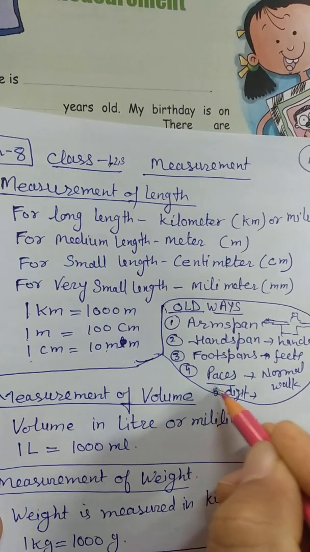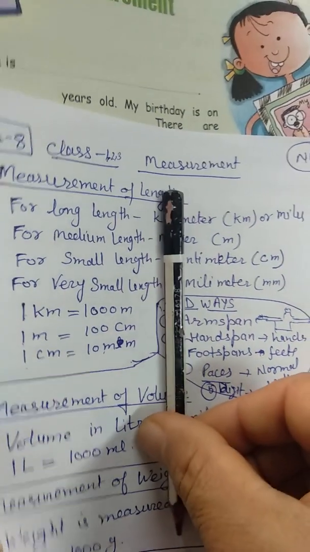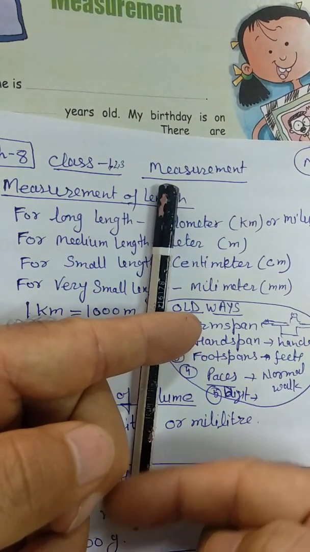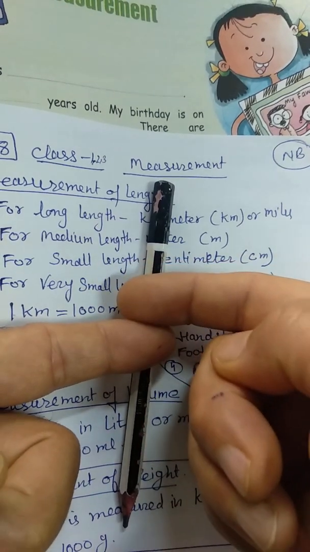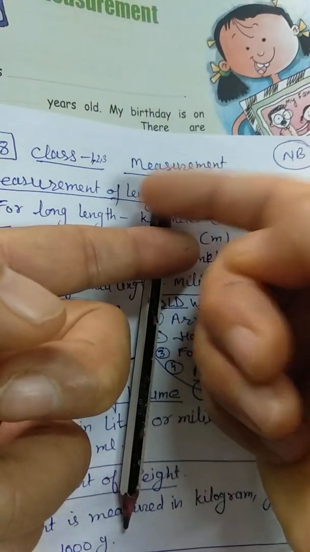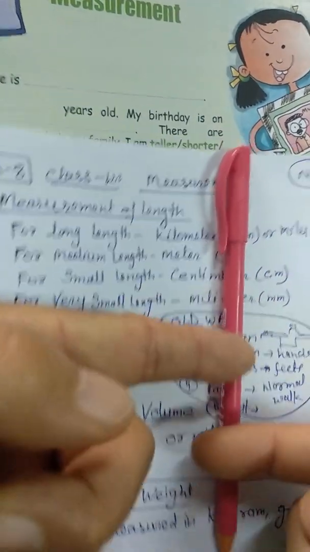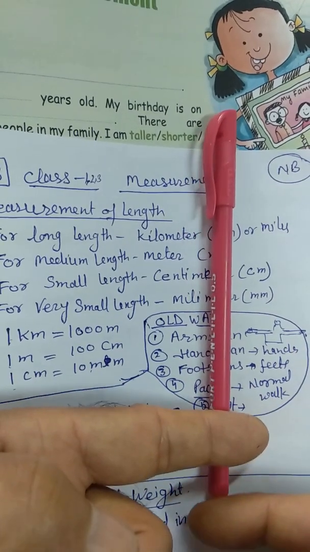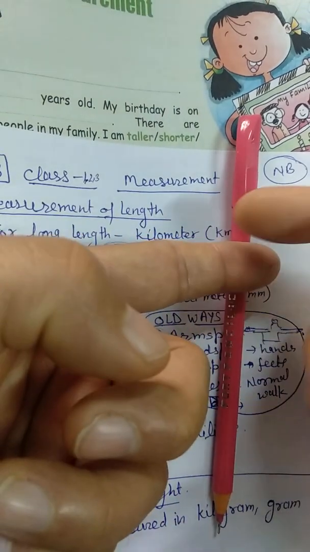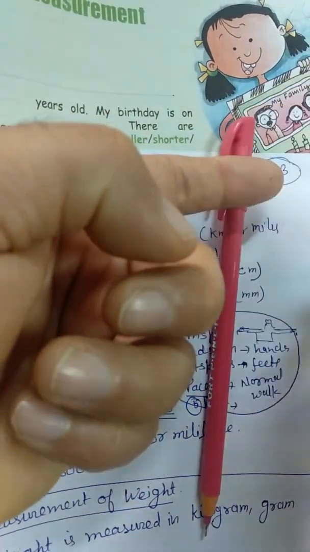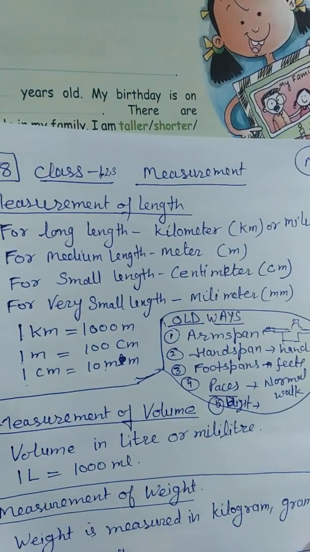So digit is actually the finger, use of the finger. Just like if I want to find the length of this pencil by using digit, I will put my finger, one finger here, second, third, like this, 4, one after one, 5, 6, 7. So 7 finger it is. Same way you can measure this pen by using your finger, starting from one side, 1, 2, 3, 4, 5, 6, 7, 8, 9. So the length of this pen is 9 finger, or you can write 9 digit, okay.